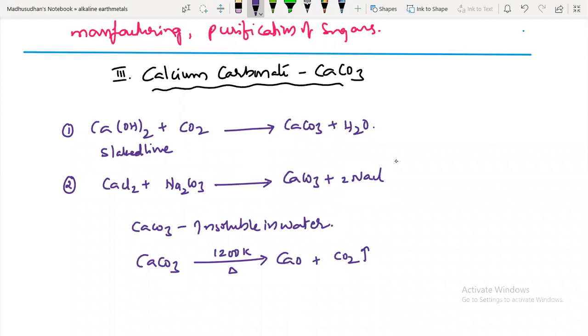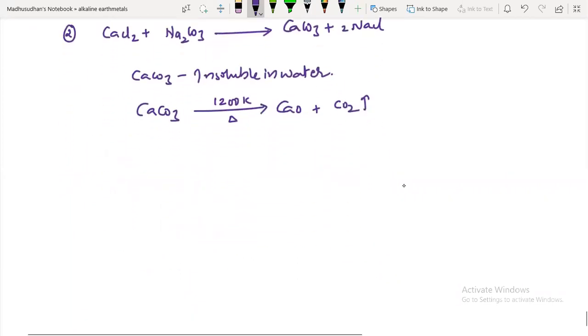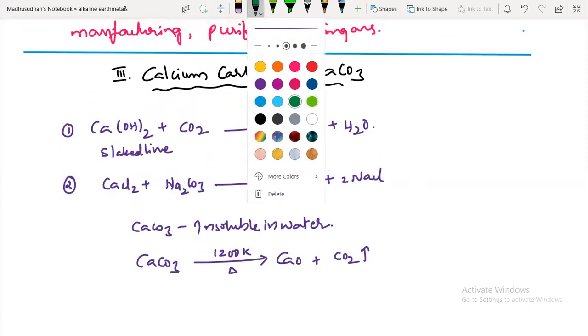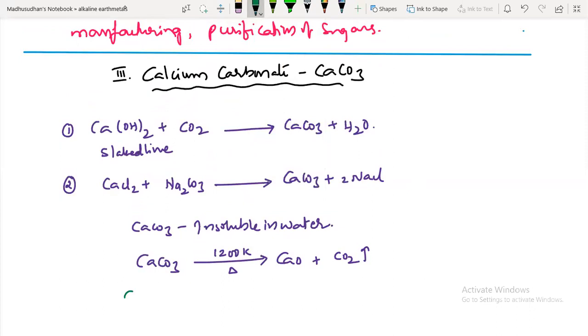And this calcium carbonate, just note down this, also reacts with acids and liberates carbon dioxide gas. Calcium carbonate on reaction with HCl forms calcium chloride, H2O, and carbon dioxide gas is liberated. Just balance this.